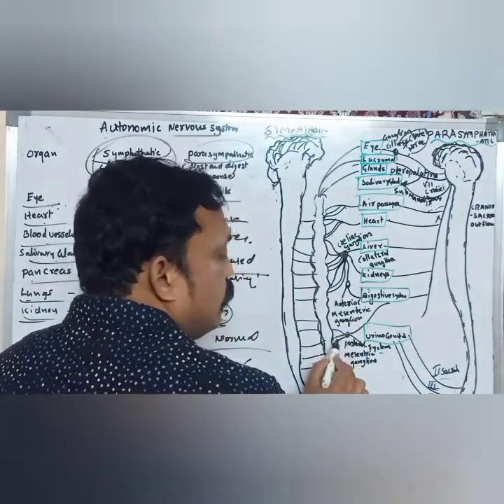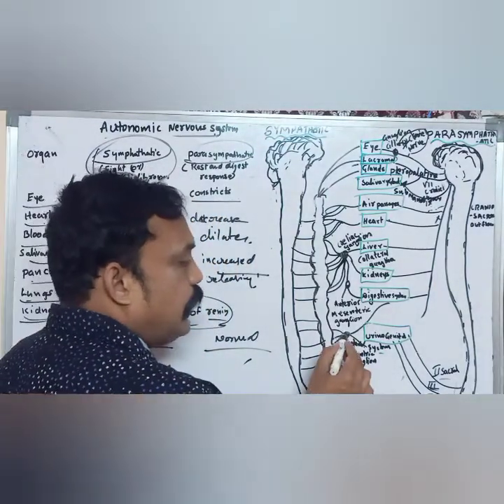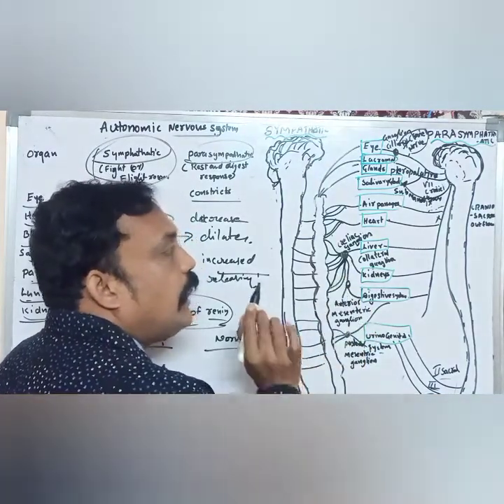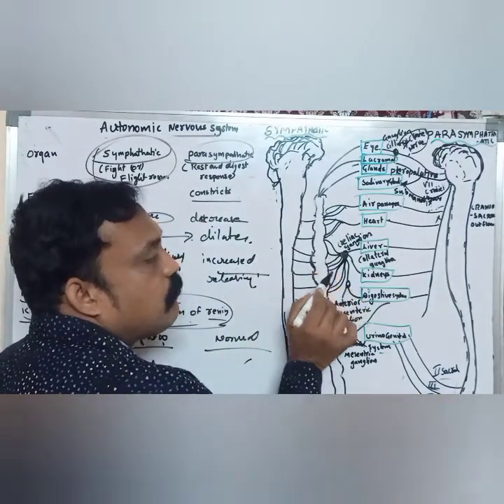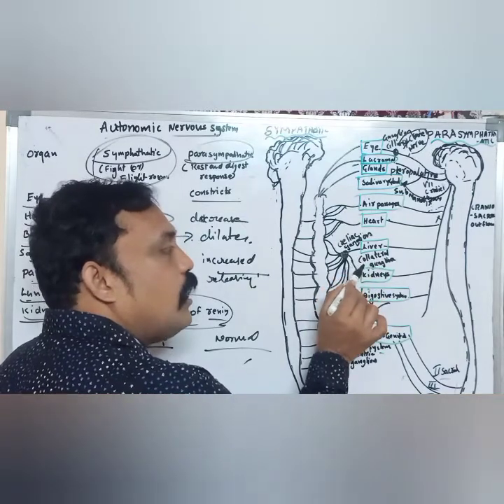Ganglion means nerves are combined and formed, and at synaptic regions, two or more nerves combine to form ganglia. In the sympathetic nervous system, they combine to form three types of ganglia, which we can call collateral ganglia.